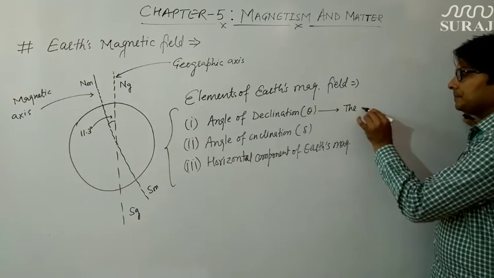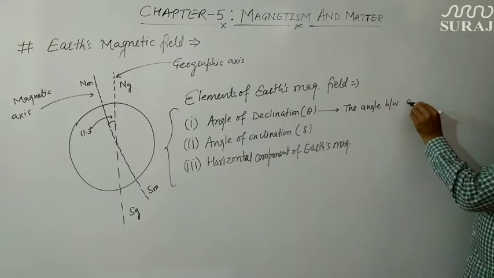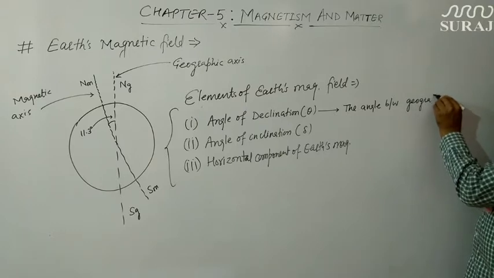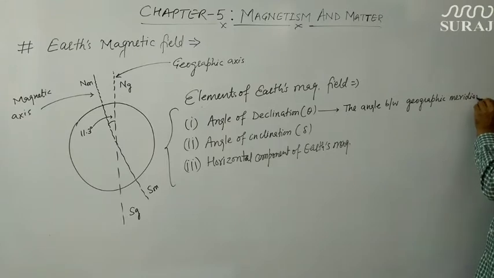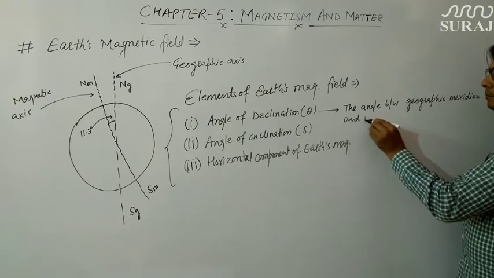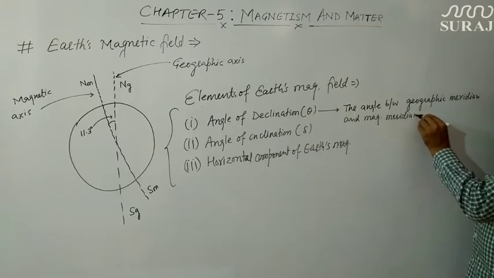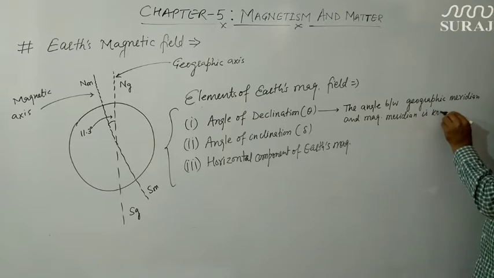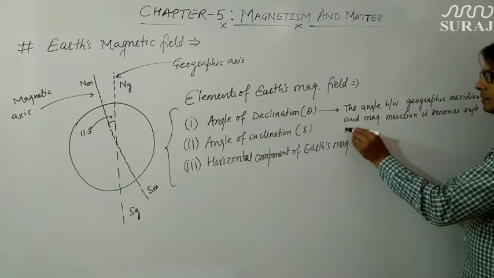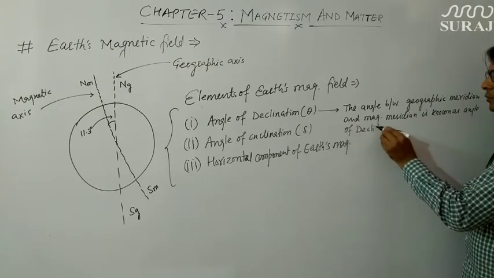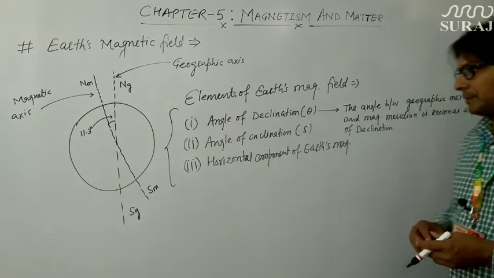The angle between geographic meridian and magnetic meridian is known as angle of declination, and the value of this angle of declination is approximately 11.3 degree.